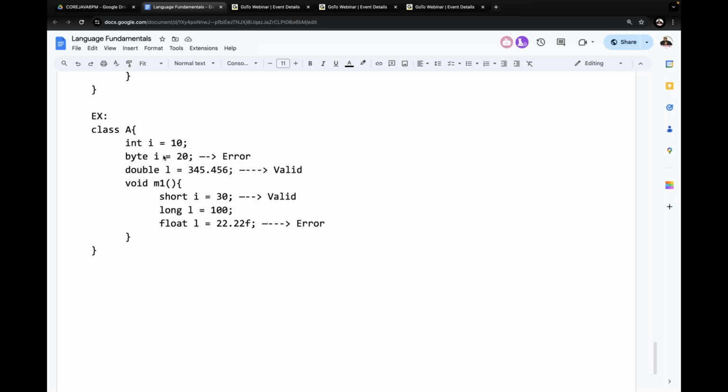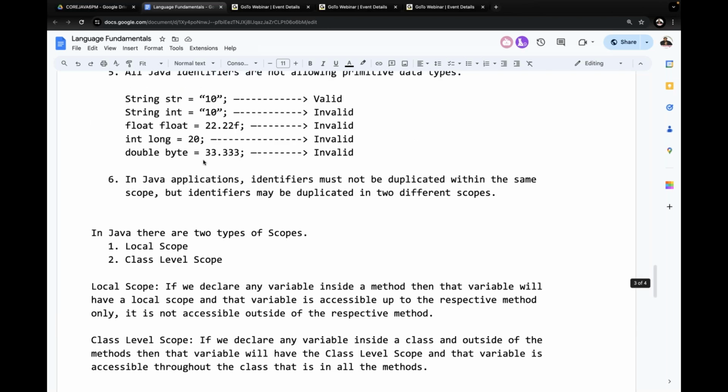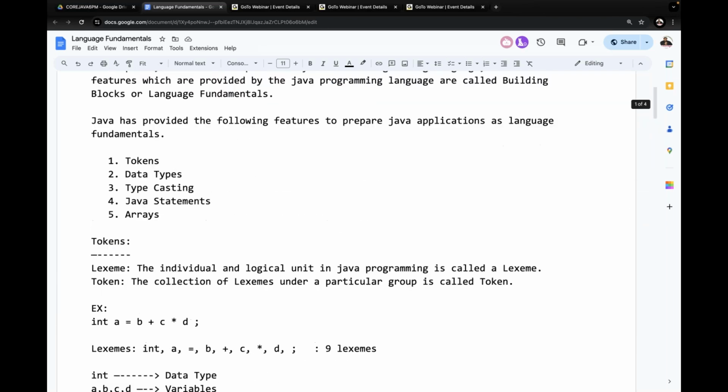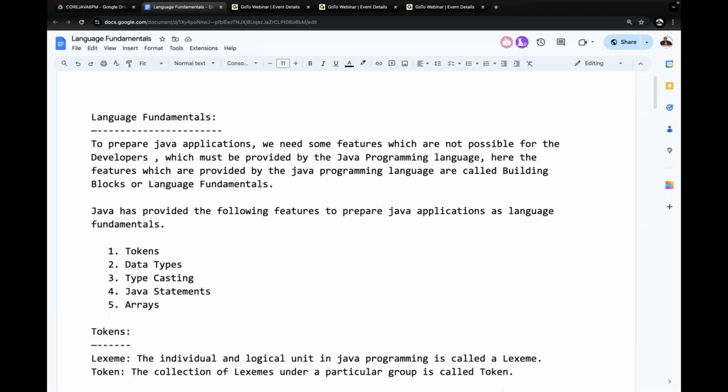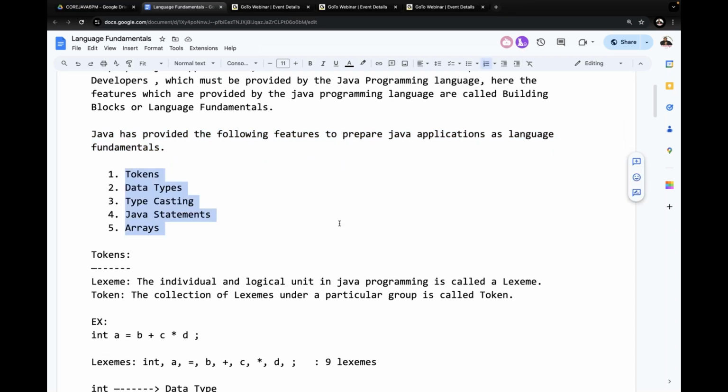All of you are getting it or not? Can you tell me what rules and regulations we understood, what we discussed in today's session? Language fundamentals we started. To prepare Java applications, we need some features which are not possible for developers to provide, which must be provided by the Java programming language. Those features are called building blocks or language fundamentals. Java has provided tokens, data types, typecasting, Java statements, and arrays.